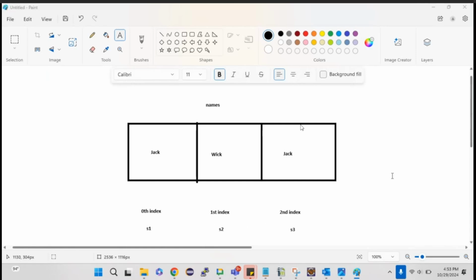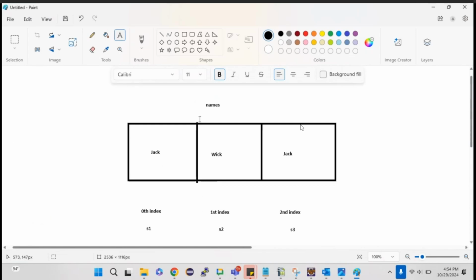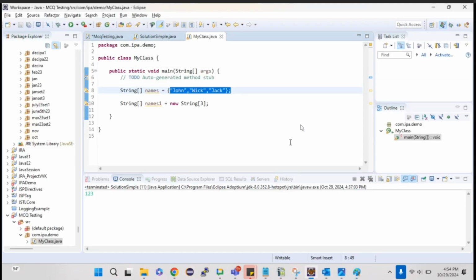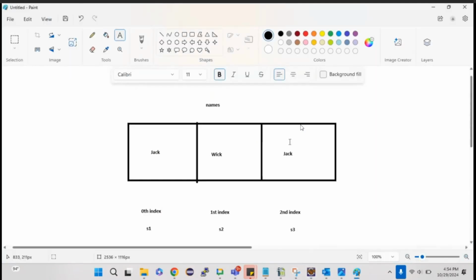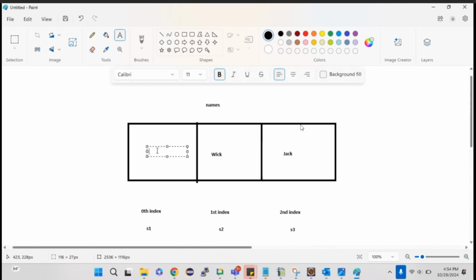Now consider there are 3 passengers. Here we know the passengers' names. So what we can do is straight away onboard each passenger in each coach. So Jack got boarded in S1 coach, then S2 coach, S3 coach. So this is the train, and in each coach the people are there. Like John, Vic, and then Jack.